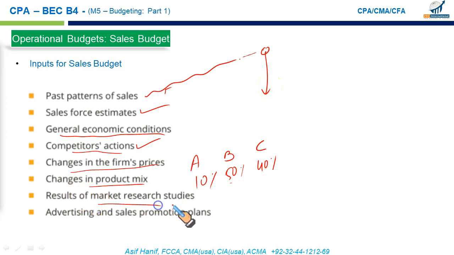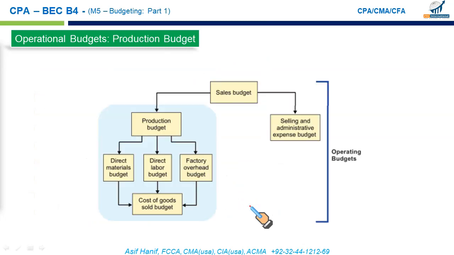You might have conducted some market research, and that market research would reveal what level of sales you might expect in the coming period. And of course, your sales are driven by advertising and sales promotion. So what you have spent or what you are likely to spend on sales promotion and advertisement will establish the level of sales you should expect in the coming period.